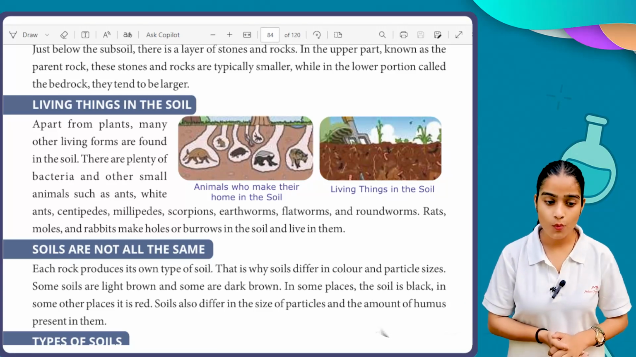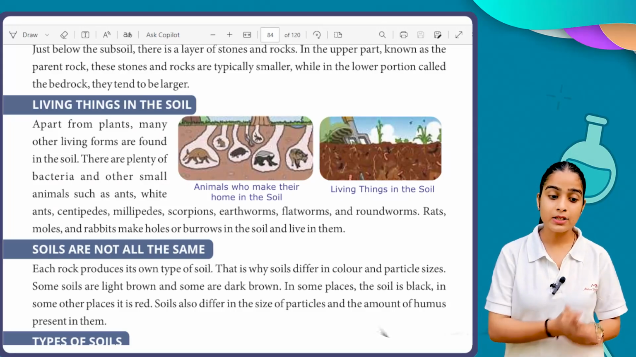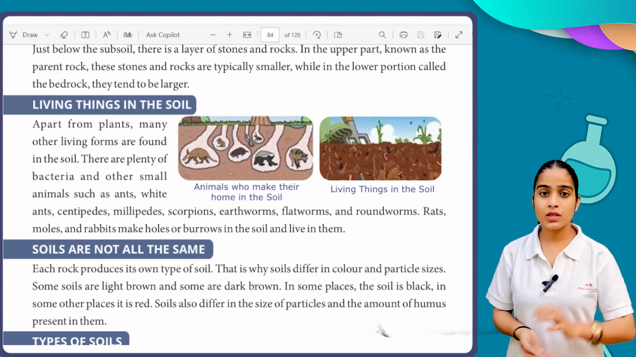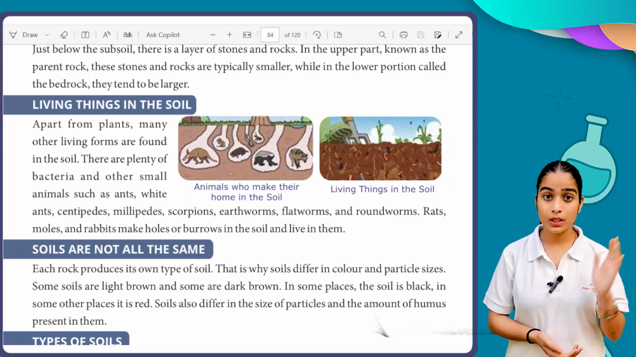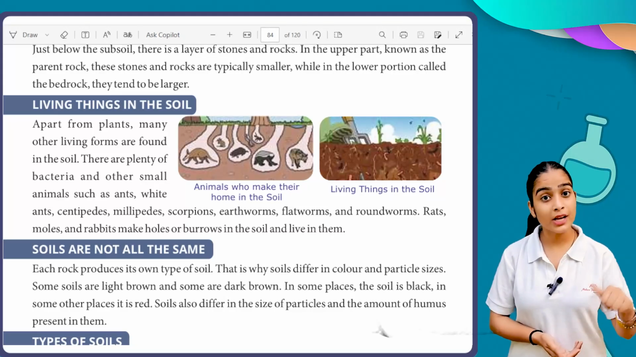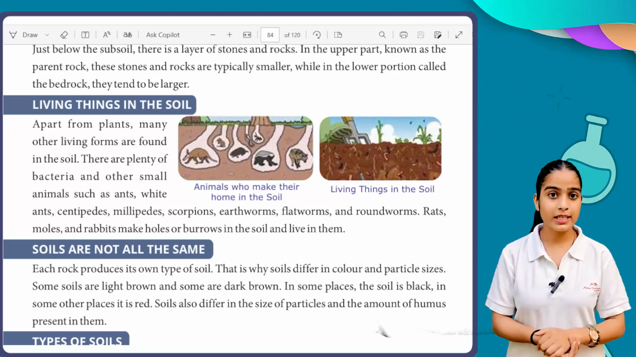Now we move forward. Soils are not all the same. We have different types of soil, as we discussed earlier in the concept about the layers of soil. We understand that we have different colors and different textures as well. So how is it possible that all kinds of soils are the same? Let's read about it.